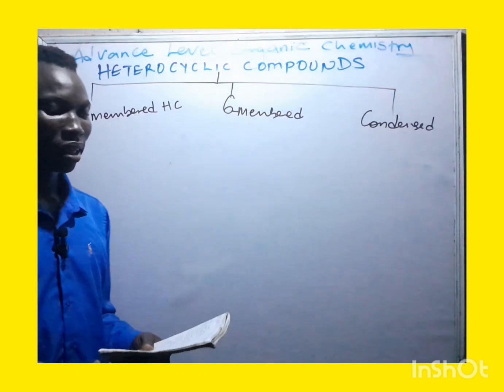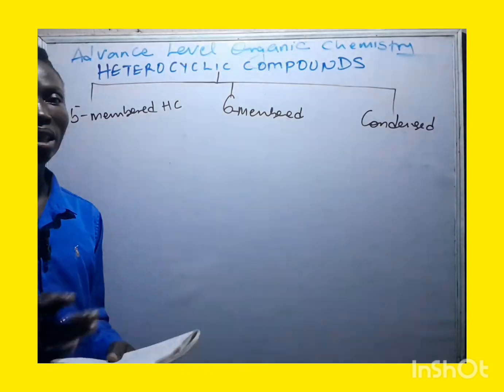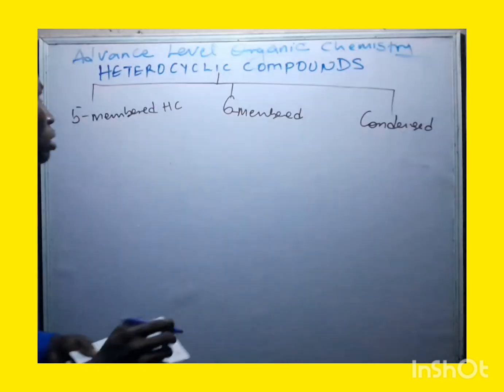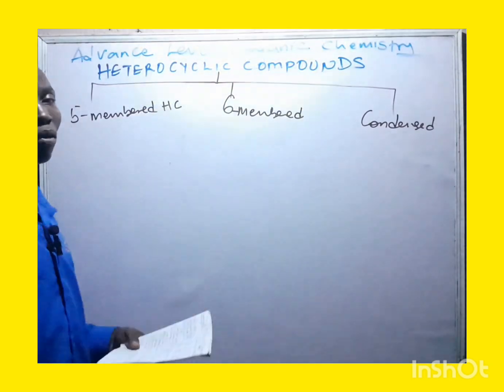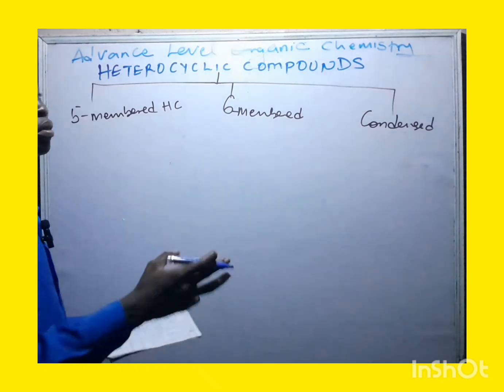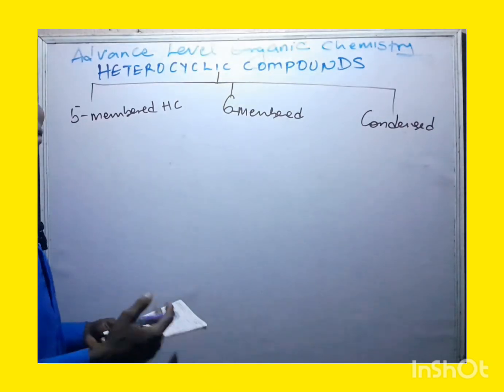When we're talking about heterocyclic, I said heterocyclic compounds contain at least one atom other than carbon as a ring member. So that means for heterocyclic, the ring members must be present here. Now, how do we get the heterocyclic compound? Take note, they are more stable and more aromatic in nature.